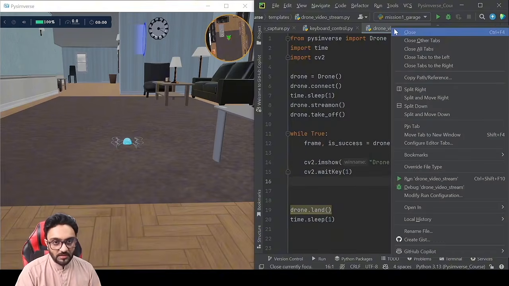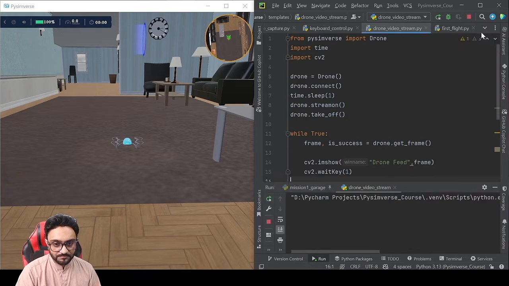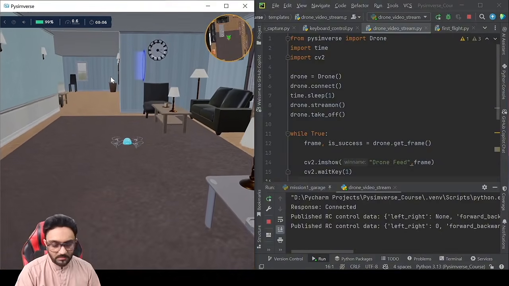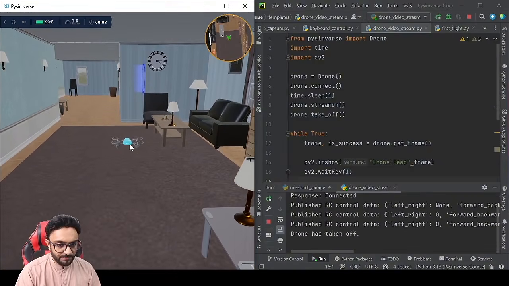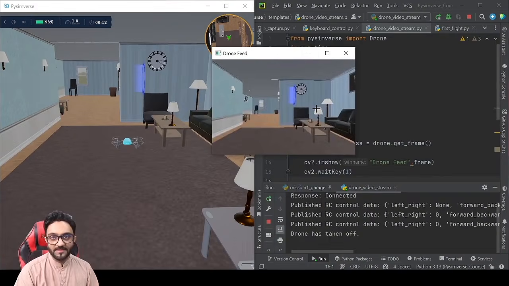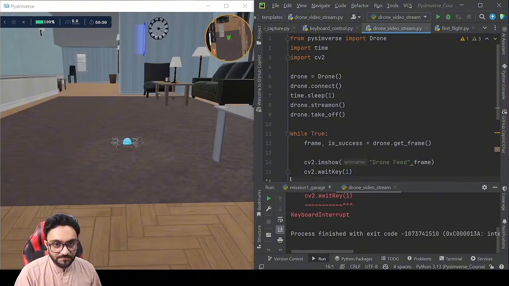So now if we run this, let me turn the volume off, and it goes up, and there you go. So this is our drone feed that we are getting. Amazing, right? That's how simple it is to get it up and running.